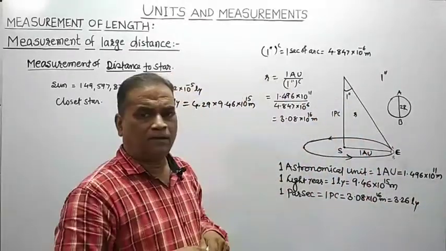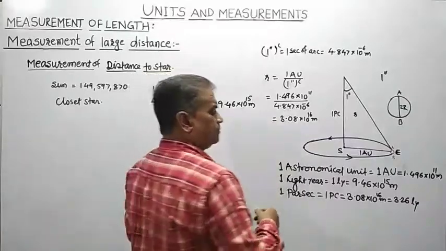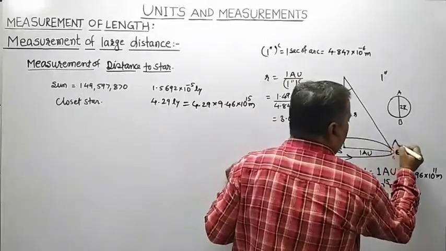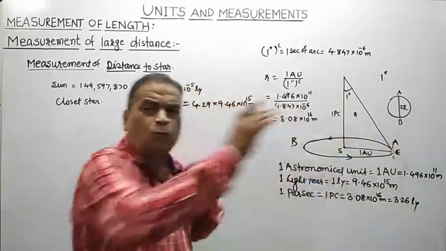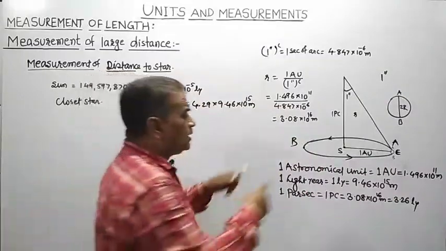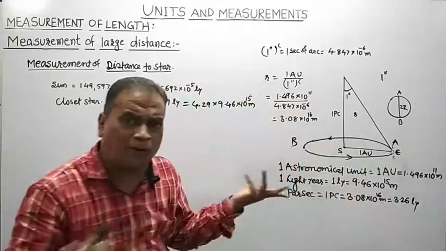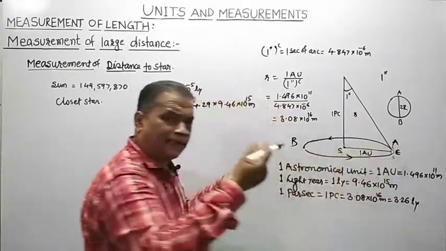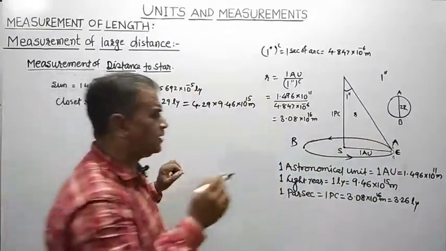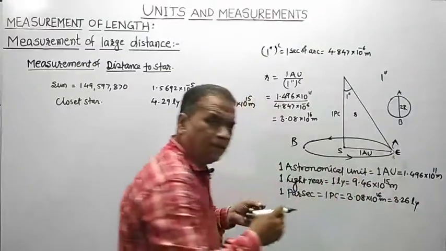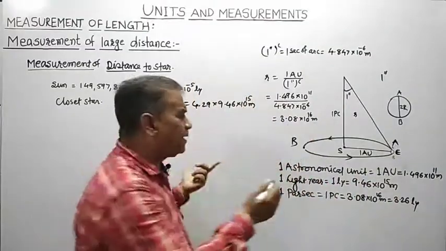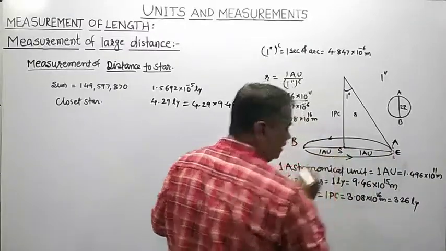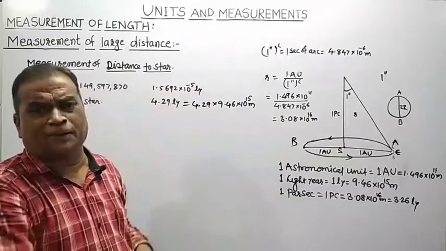So instead of that, parallax is measured from the two farthest points. Suppose this is point A and this is point B. These are the two farthest points. Actually, they are separated by what distance here? This radius is 1 astronomical unit. This circle represents the circular orbit of Earth around the Sun. So A and B are two diametrically opposite points, meaning if this distance is 1 astronomical unit, this distance is also what? 1 astronomical unit.